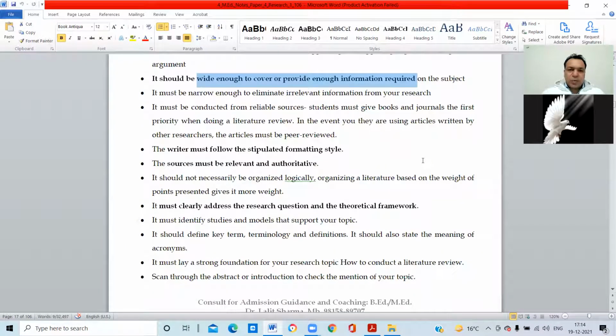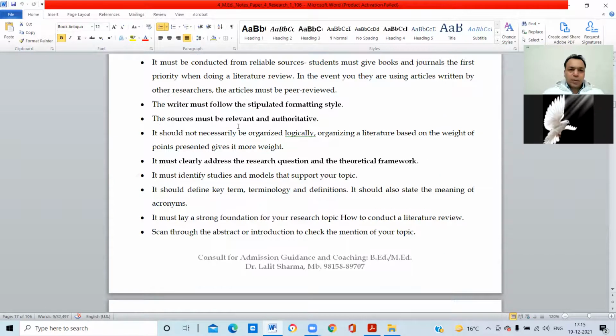So guys, these are some of the simple points. You can read them from the booklet. Here in my lecture I discuss the most important points regarding this topic, review of related literature. Review of related literature also says that the source, meaning where you have got the information, must be relevant and authoritative.